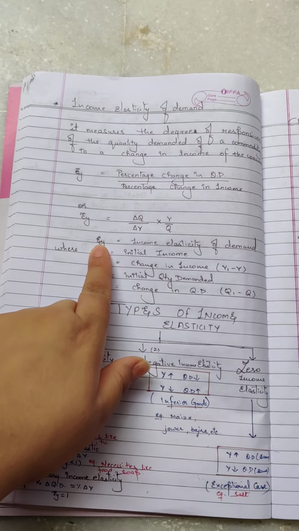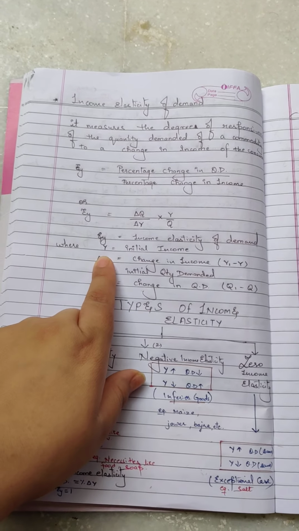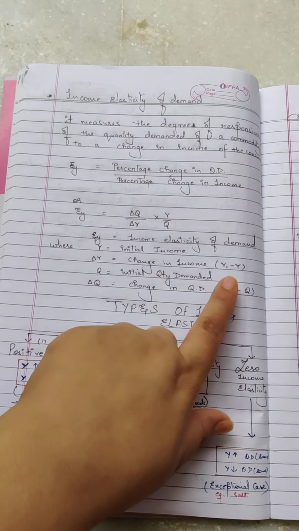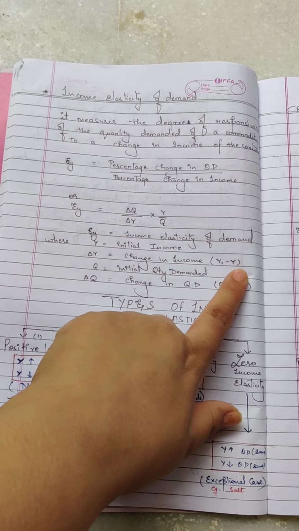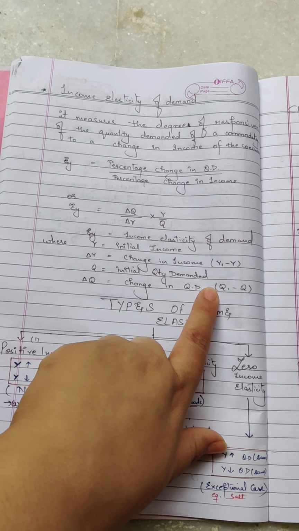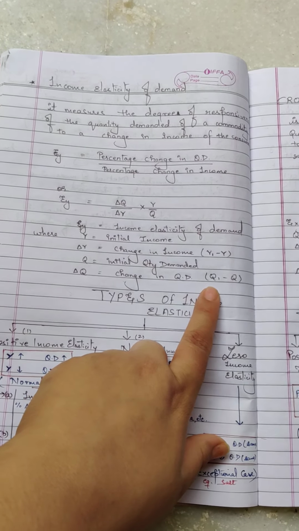So EY is income elasticity of demand, Y is the initial income we have taken, delta Y will be change in income, that is Y1 minus Y, and Q is the initial quantity demanded, and delta Q is again the change in quantity demanded, that is Q1 minus Q.